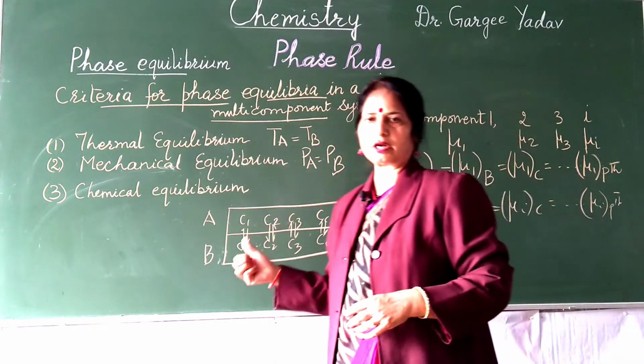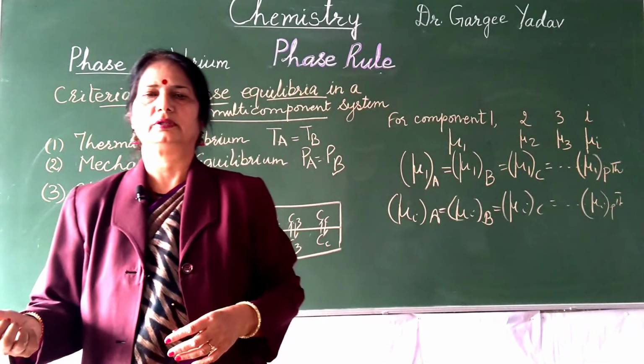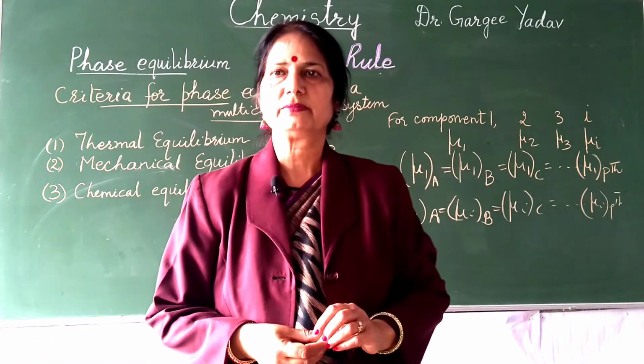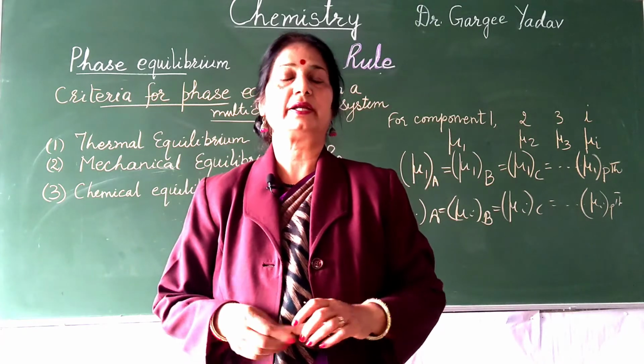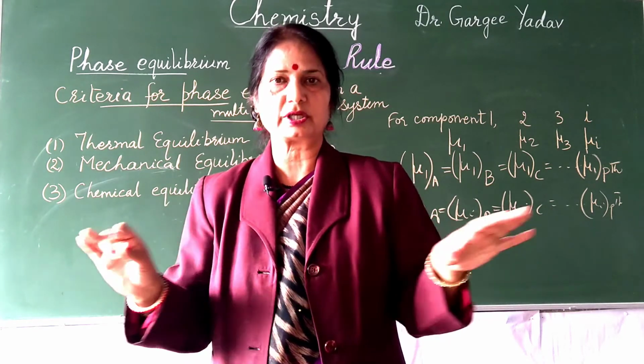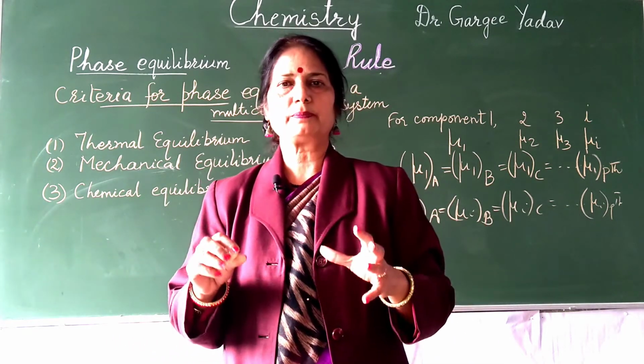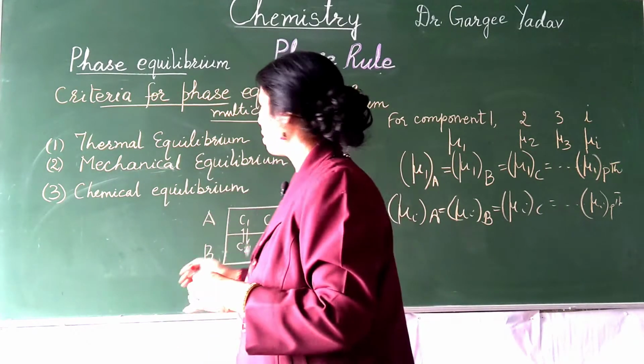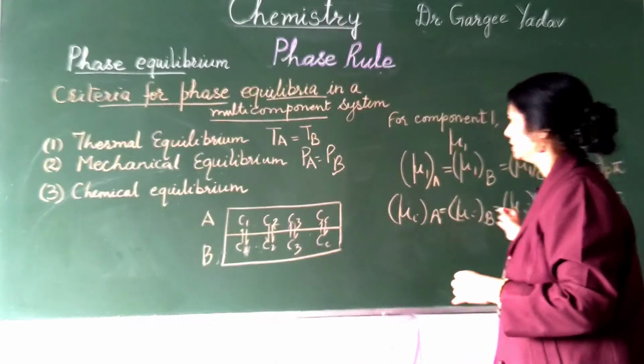So this is all for multi-phase and multi-component systems. For multi-phase equilibria containing a number of components distributed among them, the chemical potential of any component is the same in all the phases, as we have seen here.